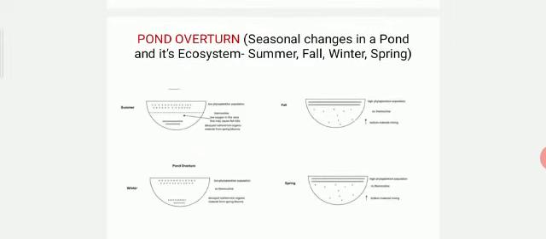The next is about pond overturn. Here we can observe the seasonal changes in a pond and its ecosystem: summer, fall, winter and spring. Here the producers are less in number and the production is also very low during summer and winter, and we can observe a higher level of production of producers in the fall and spring.